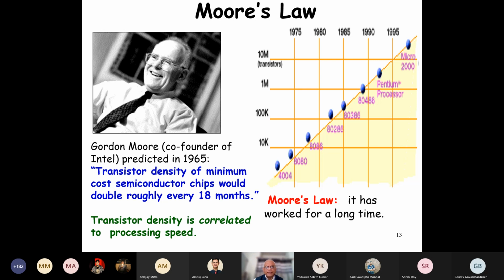And this is a straight line here. In the Intel microprocessors, what happens? Even though it looks like a straight line, it's actually an exponential increase. Every 2 years, it is increasing as per Gordon Moore. It appears as a straight line just because it is a log scale on the y-axis.